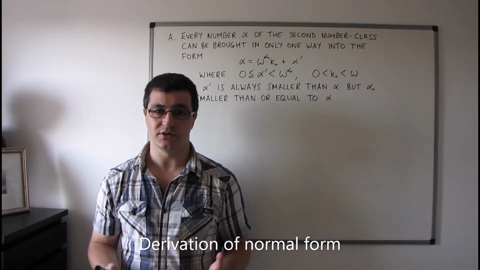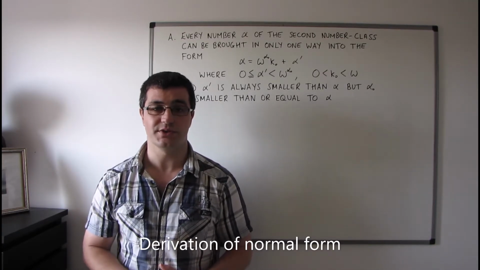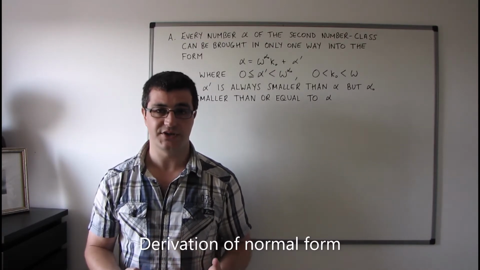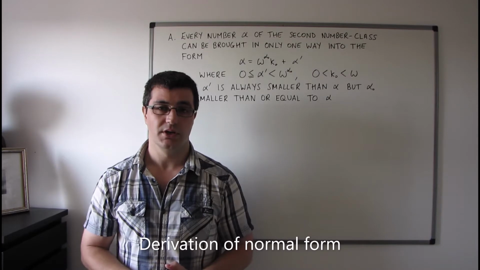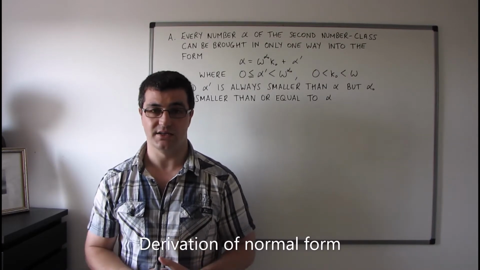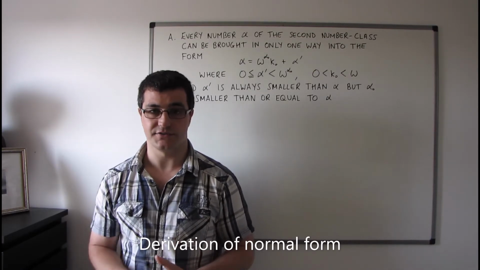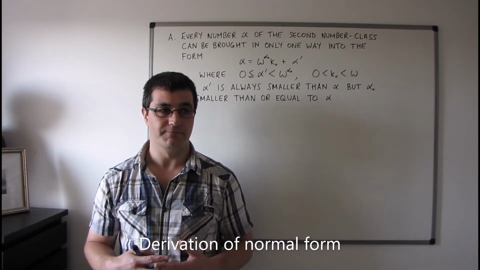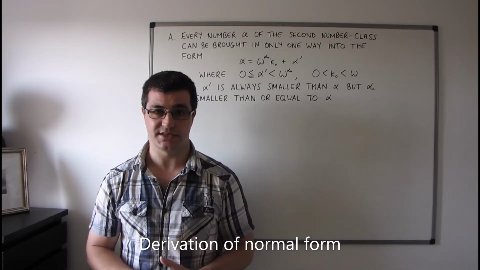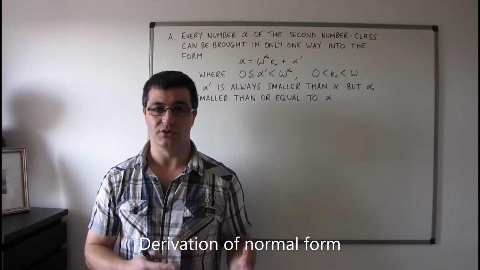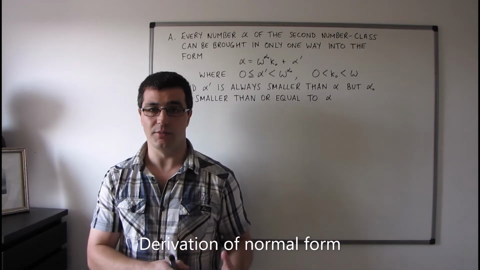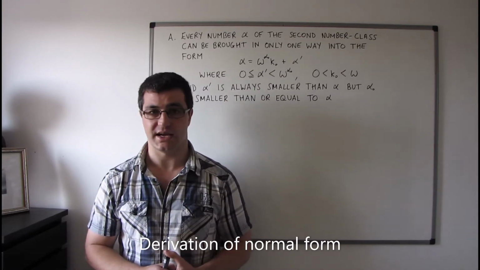In this video we're going to look at the final two sections of the work, which is section 19, which concentrates on the derivation of the normal form of the numbers from the second number class and the product form. There's also some material there on arithmetical properties that result directly, more or less, from the normal form of these numbers in the second number class.